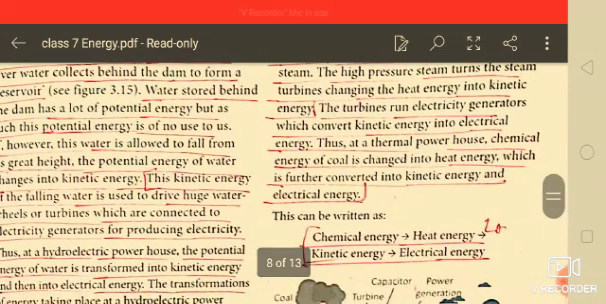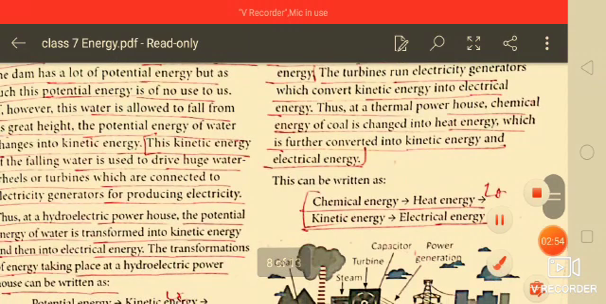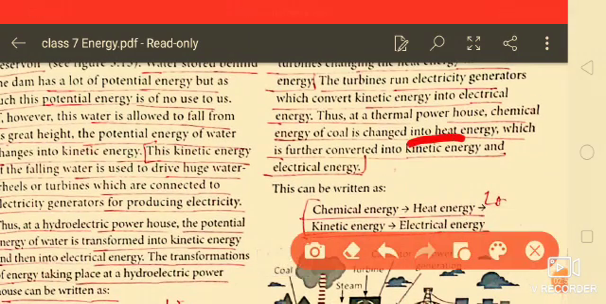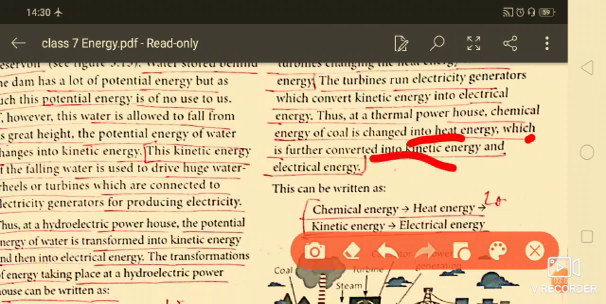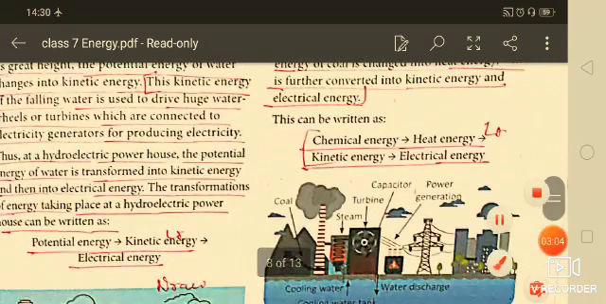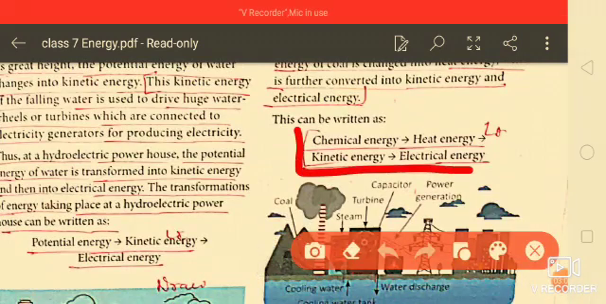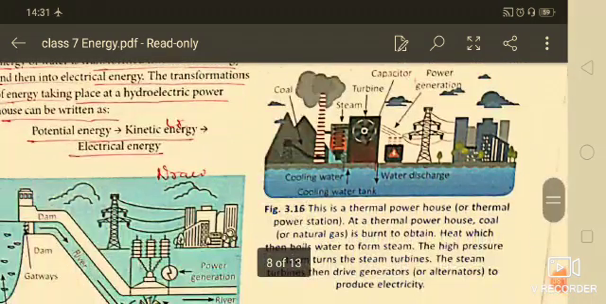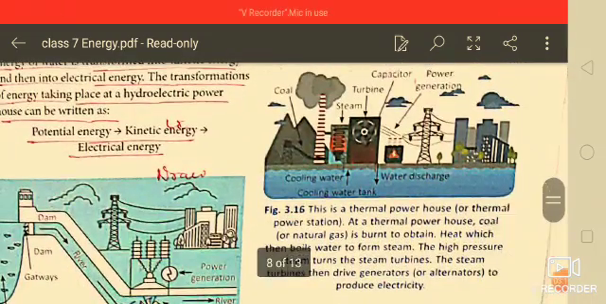Thus, at the thermal powerhouse, the chemical energy of coal is changed into heat energy, which is further converted into kinetic energy and electrical energy. You are seeing here that this can be written as chemical energy converted into heat energy, then kinetic, and finally you will find electrical energy. In this diagram you can understand it better.